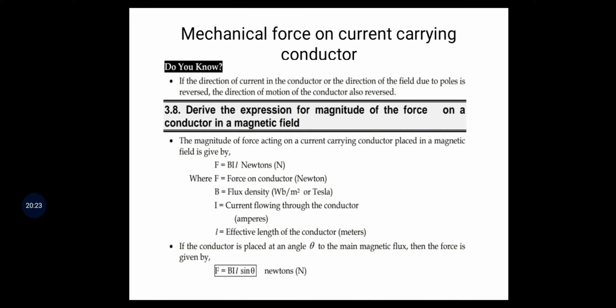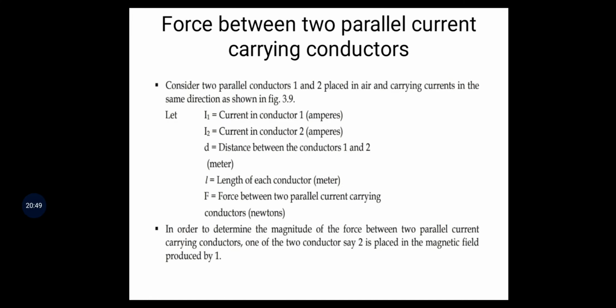L is equal to effective length. If the conductor is placed at an angle theta to the main magnetic flux, then the force is given by F is equal to BIL sin theta.